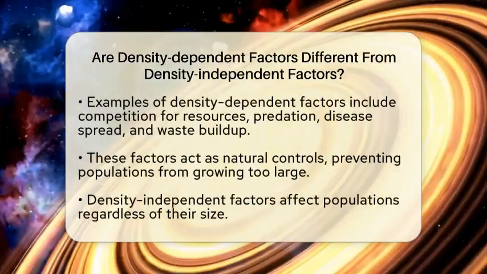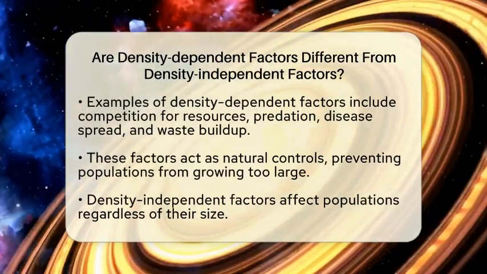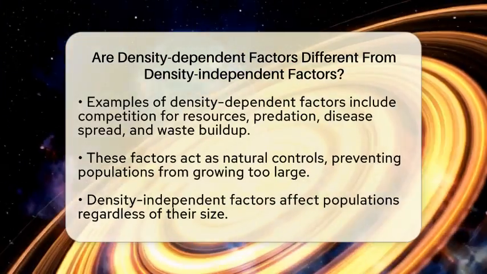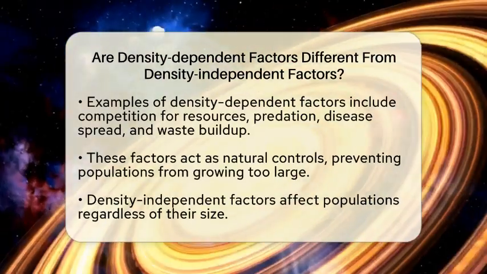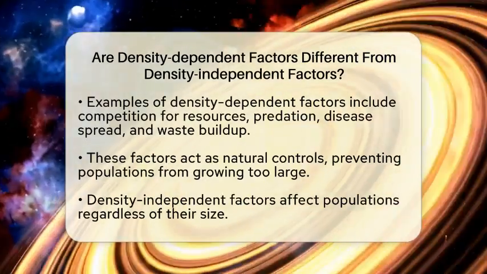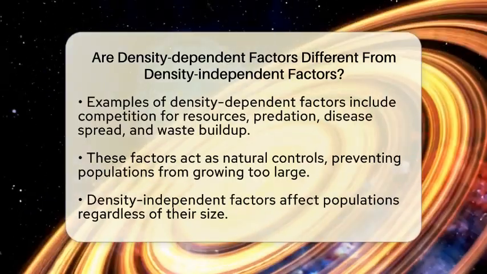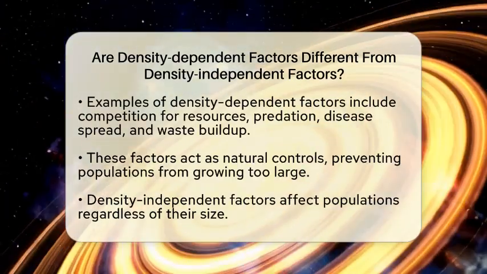Predators might find it easier to catch prey when prey numbers are high, which also reduces the prey population. Diseases spread more quickly in crowded groups because close contact helps germs spread. Waste buildup can also harm animals in dense populations. These factors act like a natural brake, preventing populations from growing too large.